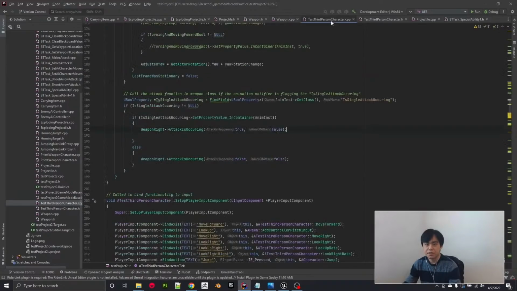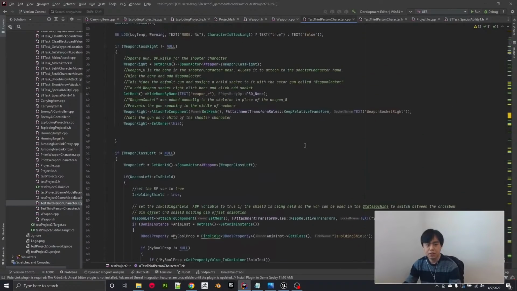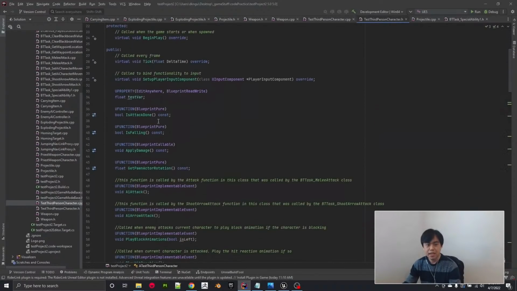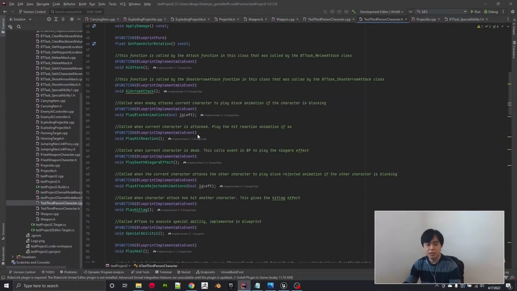for my main character this test third person character class, which has certain attributes, like the weapon he's holding and some flags that determine if he's attacked or not, AI attack. The same class is being used for the enemy classes. So I have functions that will call actual blueprints. I feel like a mixture of C++ and blueprints is my sweet spot. So I won't bore you with all the specific code, just to give you a little taste.